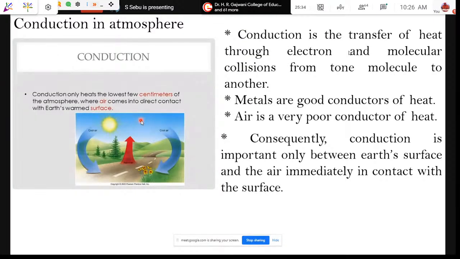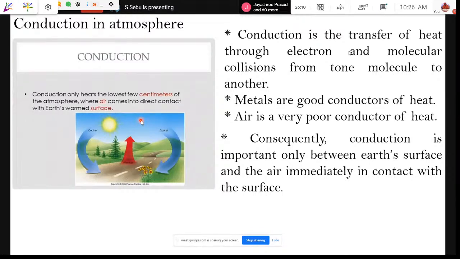Conduction in the atmosphere is not very important; convection and radiation are. Air is a very bad conductor of heat. So the air just nearby the Earth's surface, a few centimeters from the surface, will have conduction because the Earth is warm.